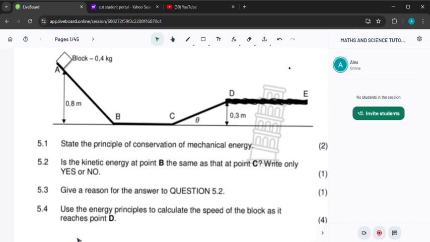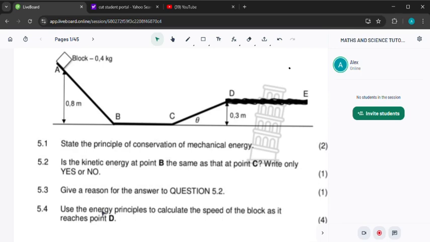And then 5.4, use the energy principles to calculate the speed of the block as it reaches point D. Now when they're saying energy principles, there are so many energy principles.